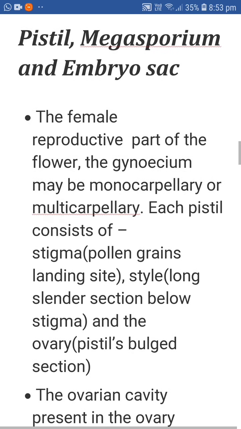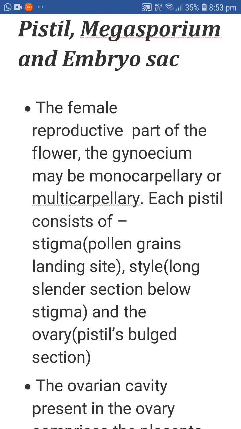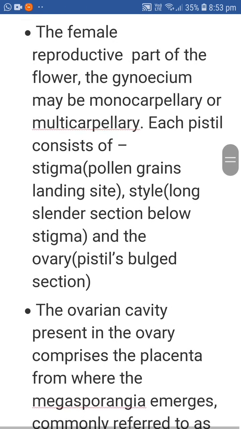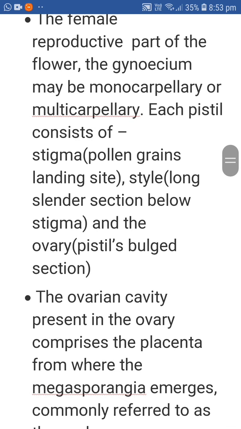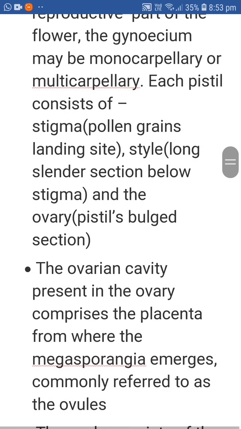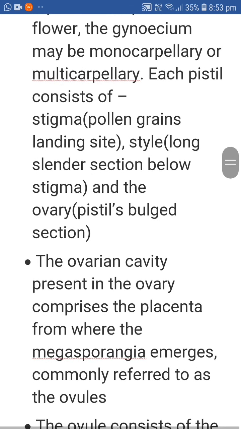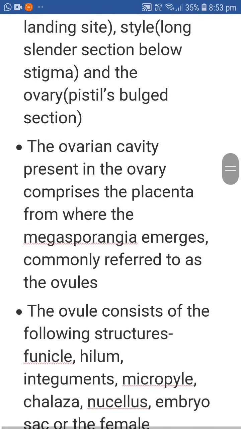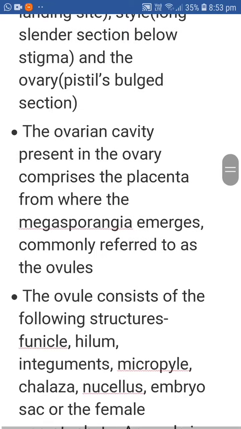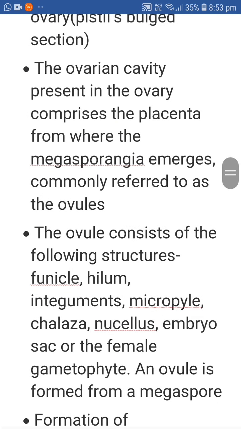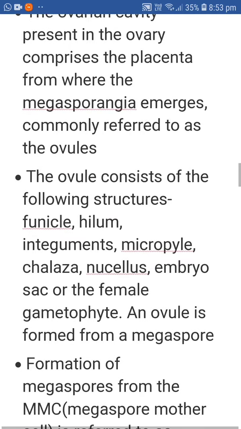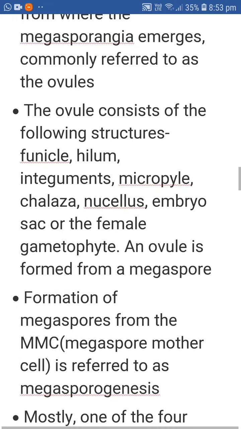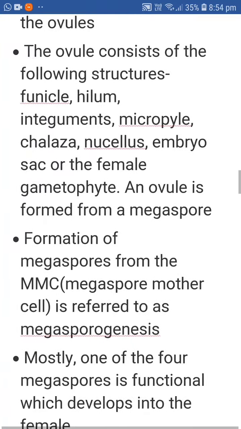The female reproductive part of the flower is the gynoecium, which may be monocarpellary or multicarpellary. Each pistil consists of the stigma, the pollen grain landing site, the style, and the ovary. The ovarian cavity present in the ovary comprises the placenta, from where the megasporangia, commonly referred to as the ovules, arise. The ovule consists of the following structures: funicle and hilum, integuments, micropyle, chalaza, nucellus, and embryo sac or the female gametophyte.